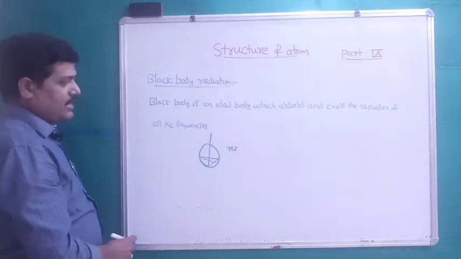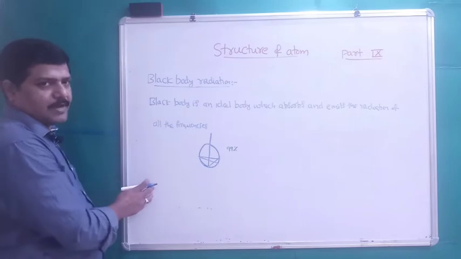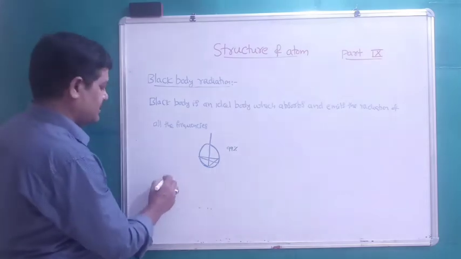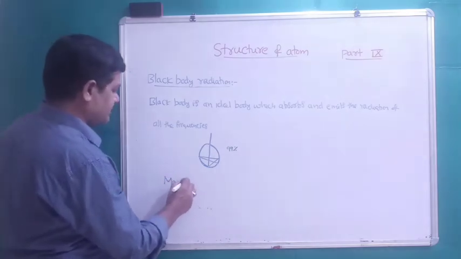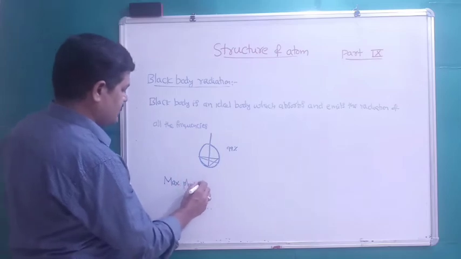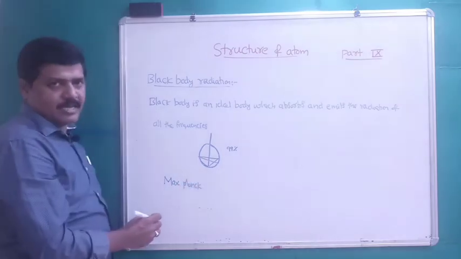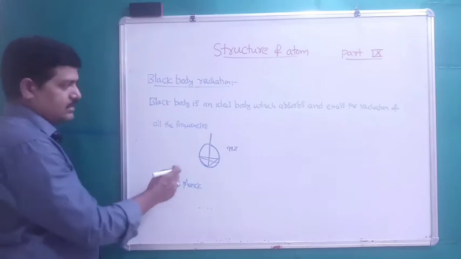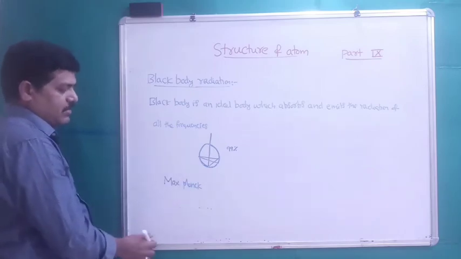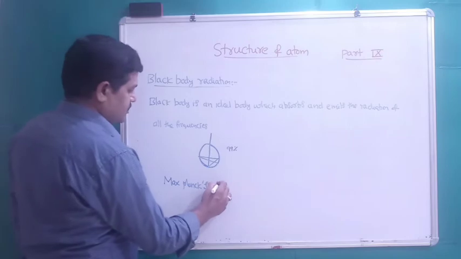The black body radiation is clearly explained by the scientist Max Planck by using his quantum theory.